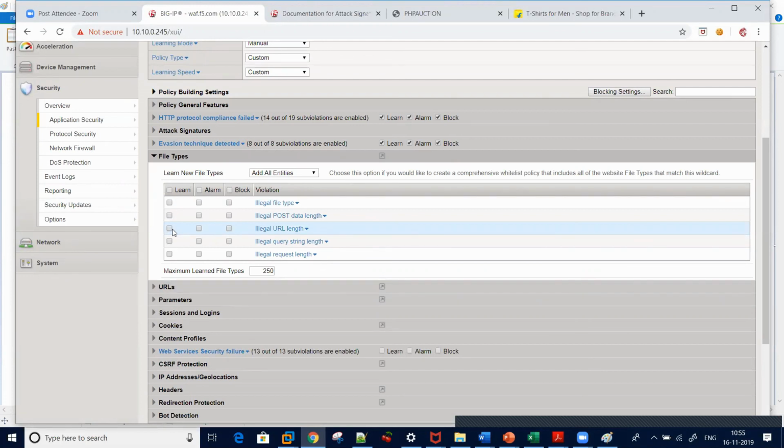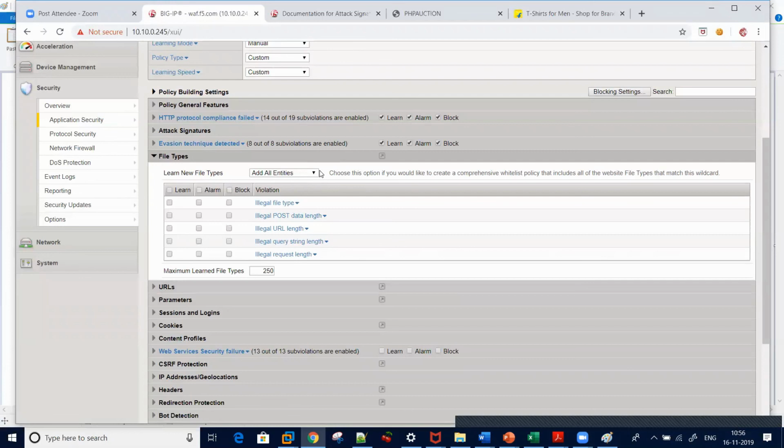Right now what I did was I selected learn new file types, add all entities. So you can see in traffic learning, you were able to see all the suggestions. That's how it works. You can build your policy. You can manually create explicit entities. Once your policy is settled, you can delete the wildcard. So that's how it flows.